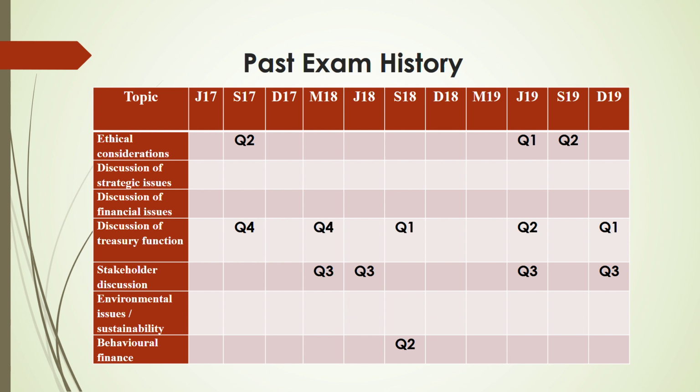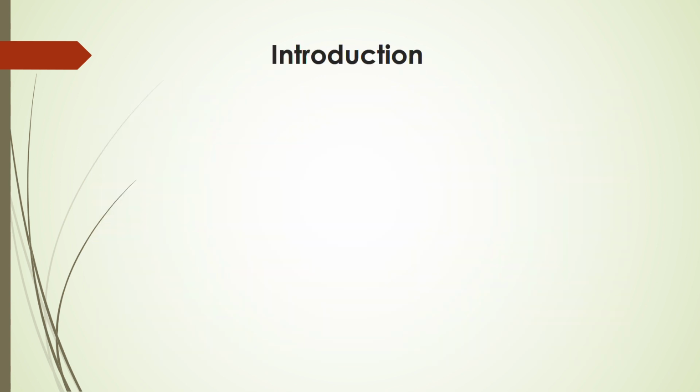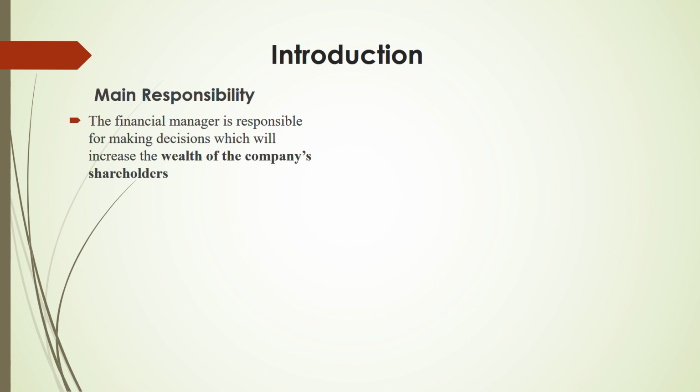So now let's start with introduction. What is the main primary role or responsibility of the financial manager? It is the maximization of shareholders wealth. That is the prime responsibility of the financial manager. There are so many other roles and responsibilities that the financial manager should do, but the main one is they have to maximize the shareholders wealth. So whatever the activities they are taking, whether it is risk management, whether it is restructuring, whether it is acquisition and merger, the main goal is shareholders wealth should be maximized.